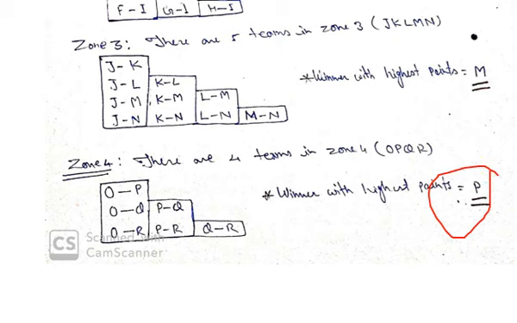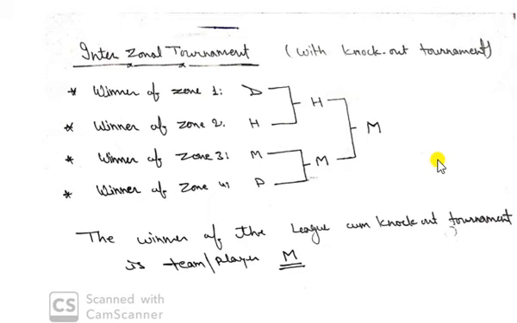It means the matches were based on the league tournament, when the teams were playing in the zone. Now we have four different winners of the different zones. Then we will start the inter-zonal tournament with the help of a knockout tournament, right? Now we will start the matches with the knockout system.